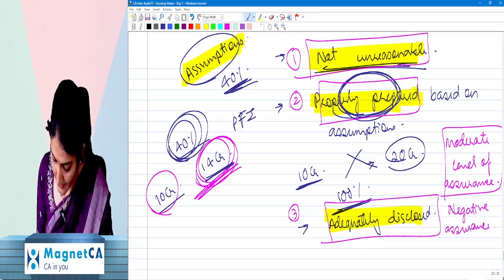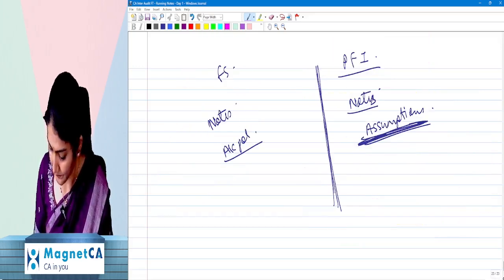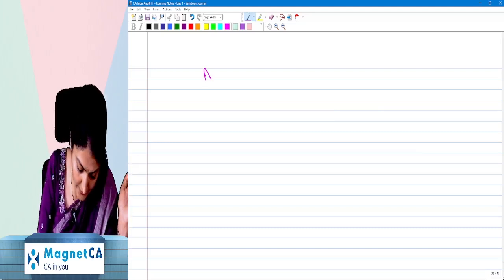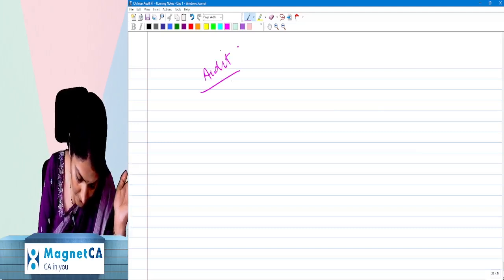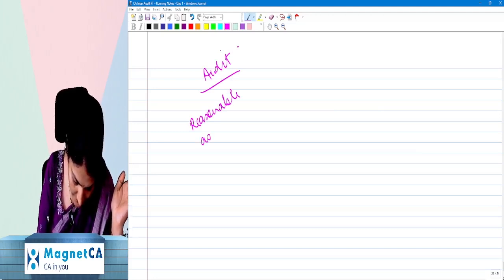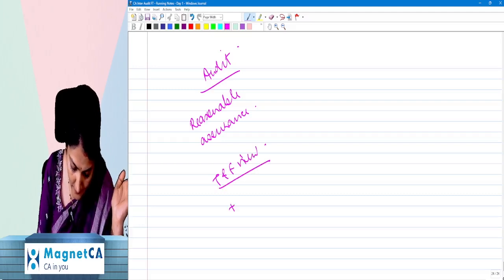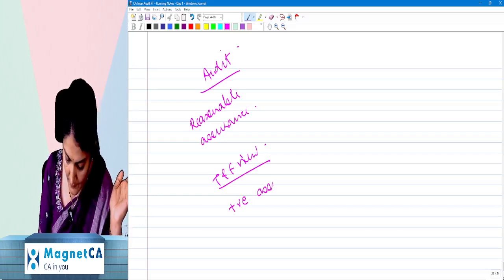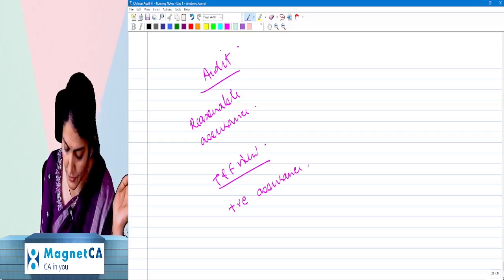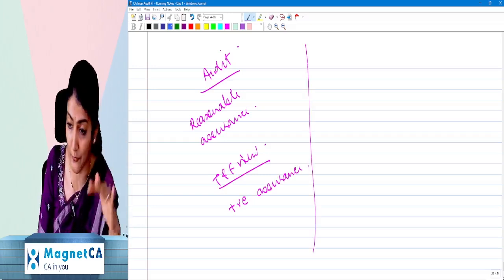Negative assurance. Like, see, in an audit, yes, I give a reasonable assurance. Right? What I say is that the financial statements give a true and fair view. So this is a positive assurance. This is a positive statement. Financial statements give a true and fair view.